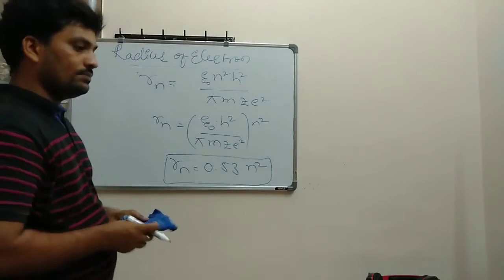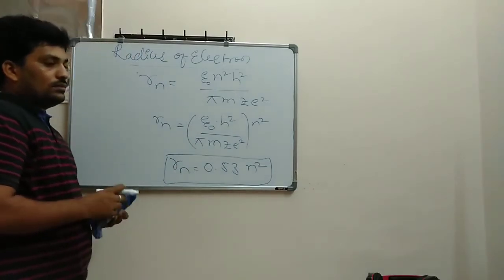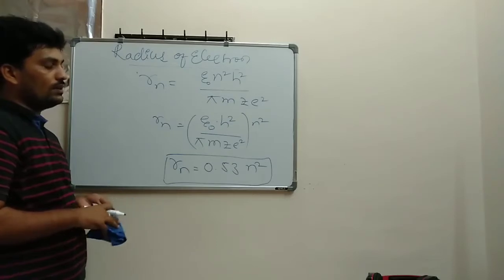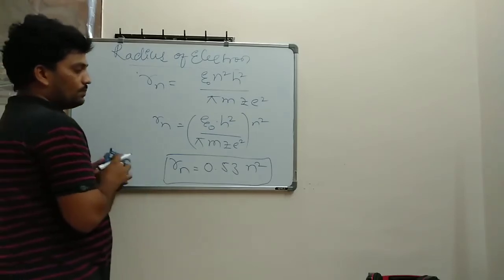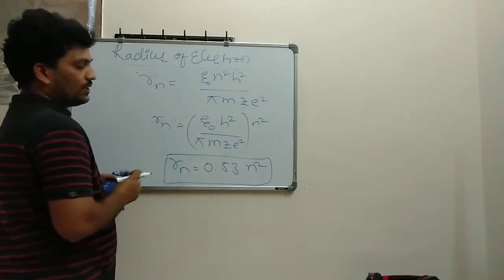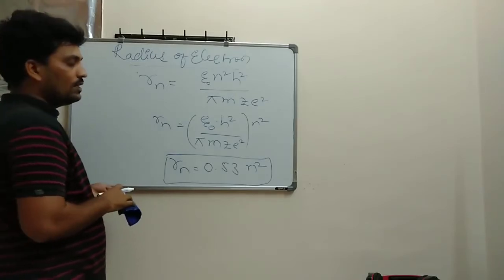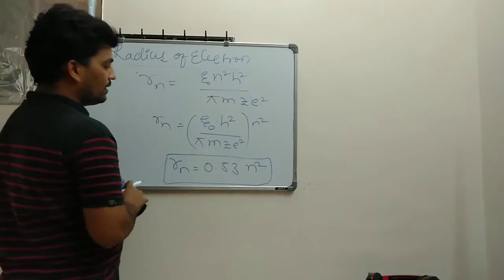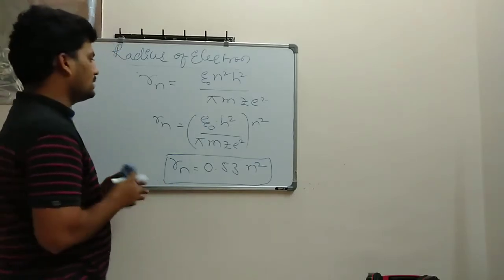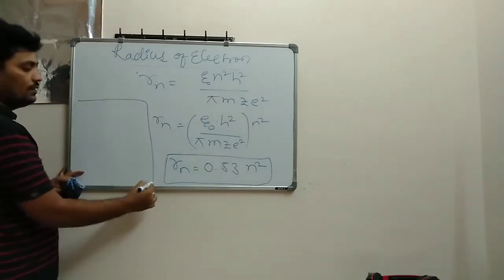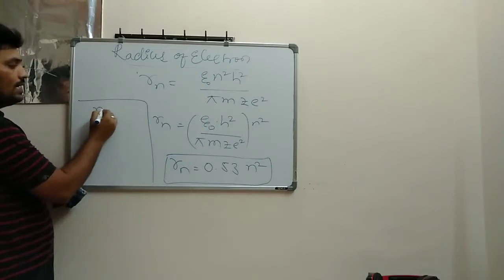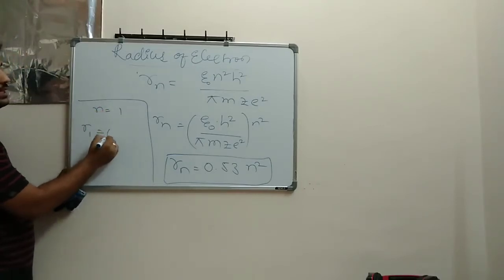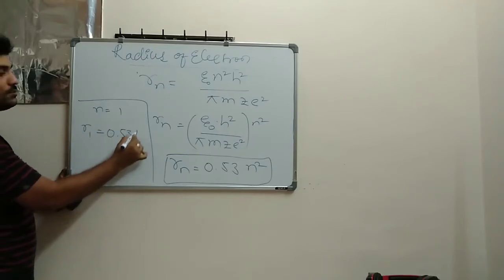You note it down: 0.53 n square. From this equation, let's take the example of the hydrogen atom. For the hydrogen atom, n is equal to 1, then R1 is equal to how much here? 0.53 Armstrongs.